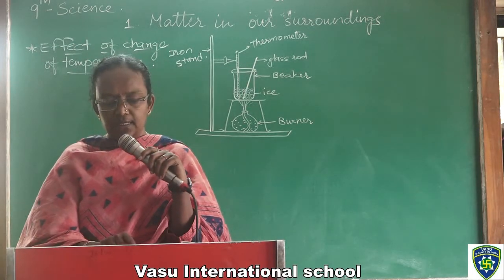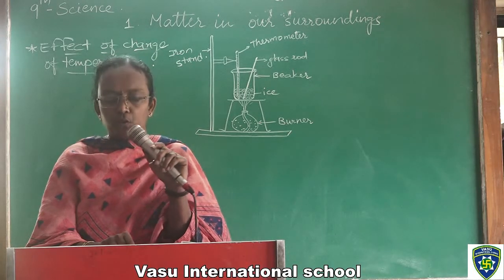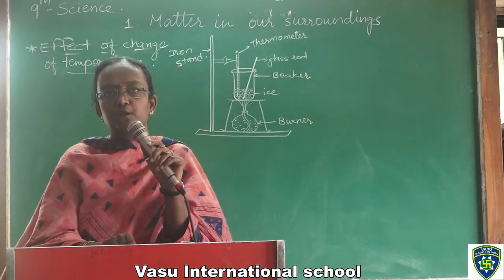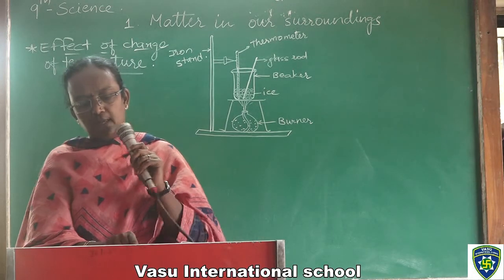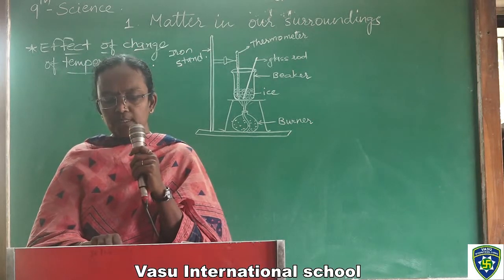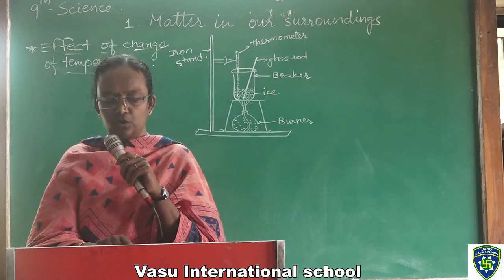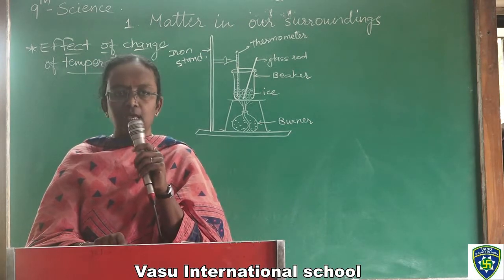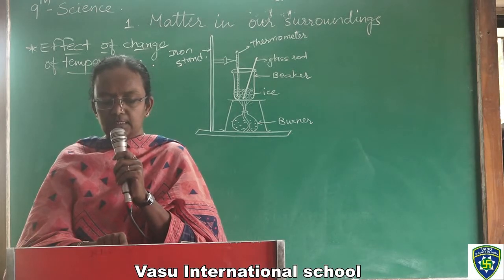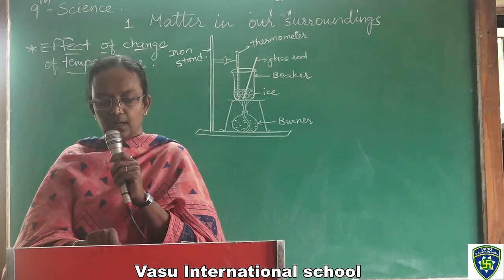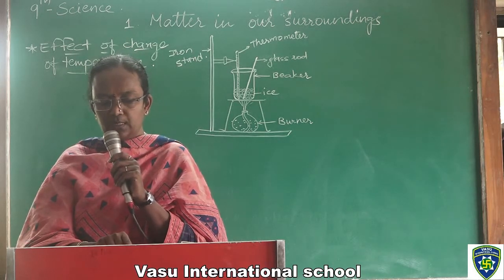So where does the heat energy go? Our heat supply is continuous. All of you have a question in your mind: heat supply is continuous and the temperature is not increasing, so where does this energy go? You must have observed during the experiment of melting that the temperature of the system does not change after the melting point is reached. Till all the ice melts, this happens even though we continue to heat the beaker.